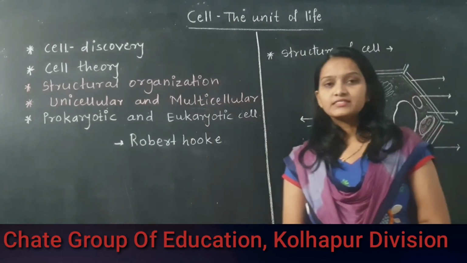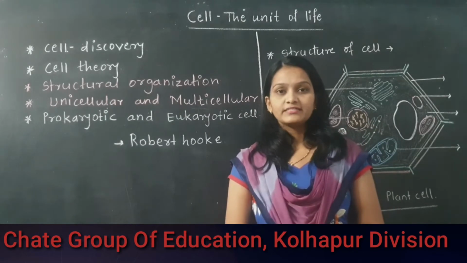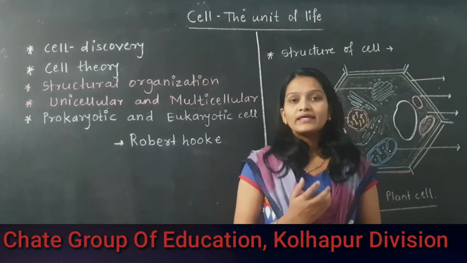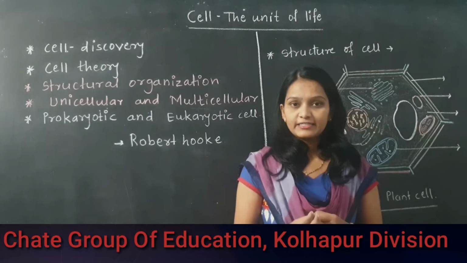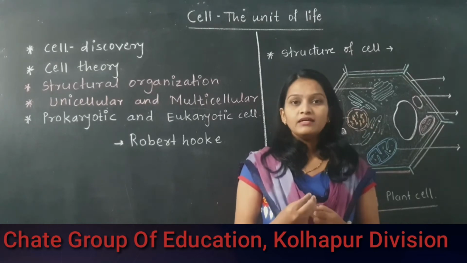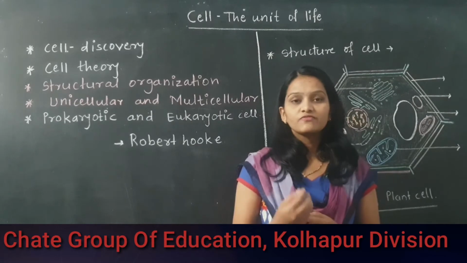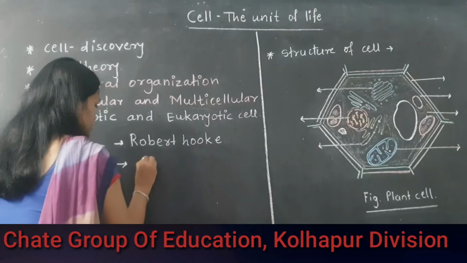Related to this, cell theory was first proposed by two scientists, M.J. Schleiden and T. Schwann. Why did they propose this theory? To determine the characteristics of the cell, how they are made up, and what the actual features of the cell are.